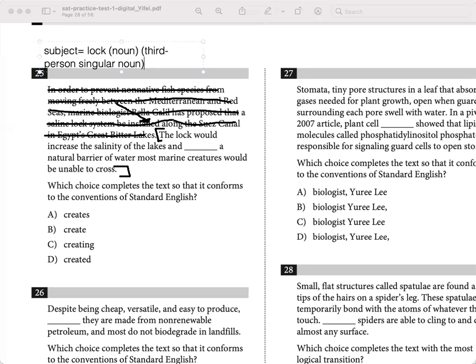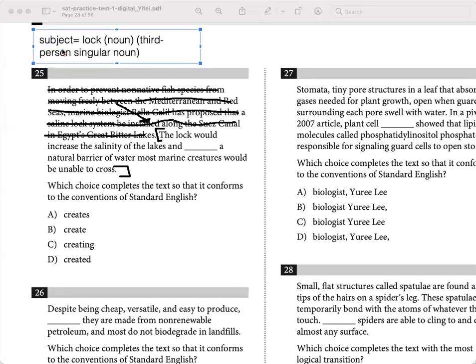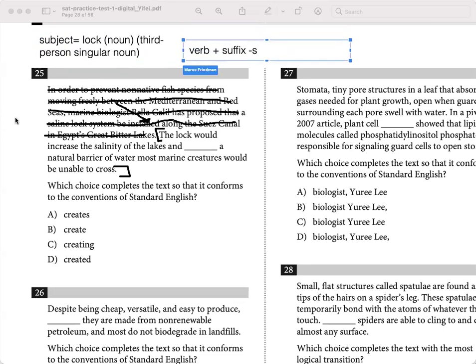So we know that when we're using third person singular nouns, our verb usually requires the suffix s attached to the end of the verb. So basically here, we need to see what comes after the subject.